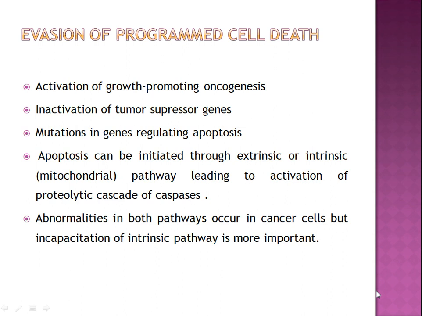Apoptosis can be initiated through extrinsic or intrinsic pathway. Most important is the intrinsic, that is the mitochondrial pathway, leading to activation of proteolytic cascade and programmed cell death. Abnormalities in both pathways, as I have told you, can lead to carcinogenesis.